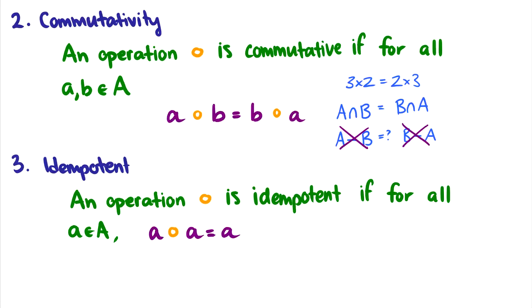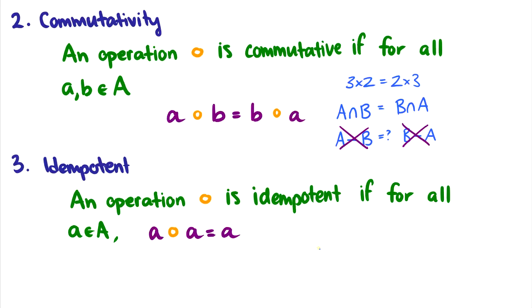Okay, the third one, idempotent. So an operation is idempotent if for every a, if we use the operation on itself, we just get itself back. So one example of an idempotent operation is the intersection. So if I do a intersection a, I get a back. Similarly, if I do a union a, I get a back. So we can say that intersection and union are idempotent.